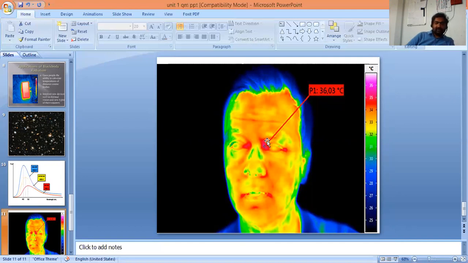You can see at this part there is a red color, indicating that the temperature is around 35 to 36 degrees centigrade. You can see some green portions on his face, which indicates that at that particular place, the temperature is around 31.5 to 32 degrees centigrade. So these are some applications of the black body radiation.